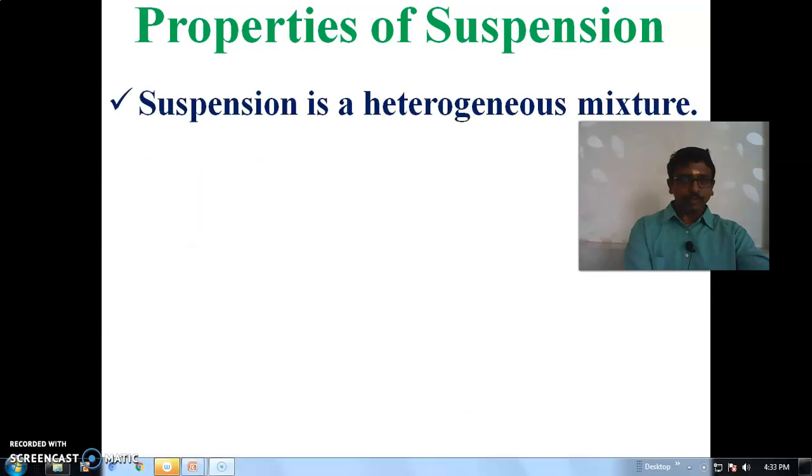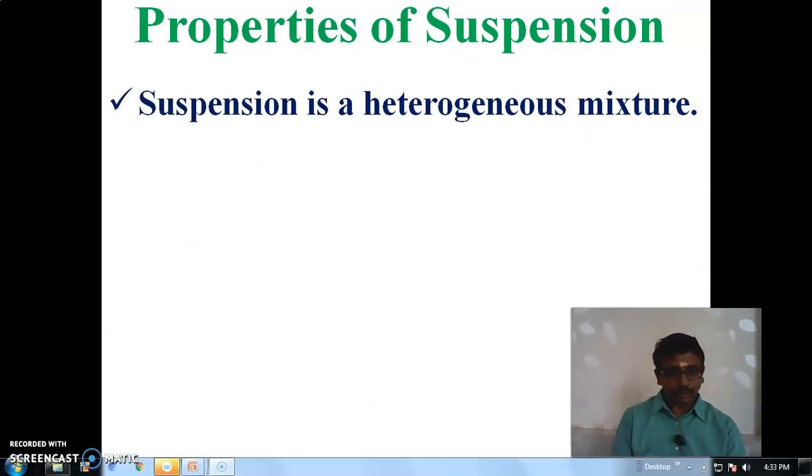Let me see the properties one by one. What are the properties of suspension? Suspension means the solute particles will not dissolve in that solvent. They remain suspended in cluster form, and we can see the particles.